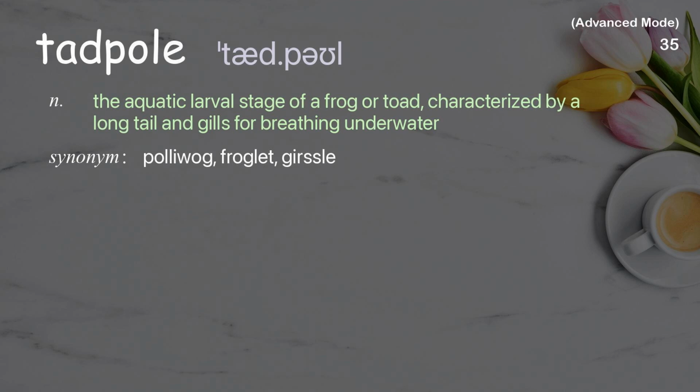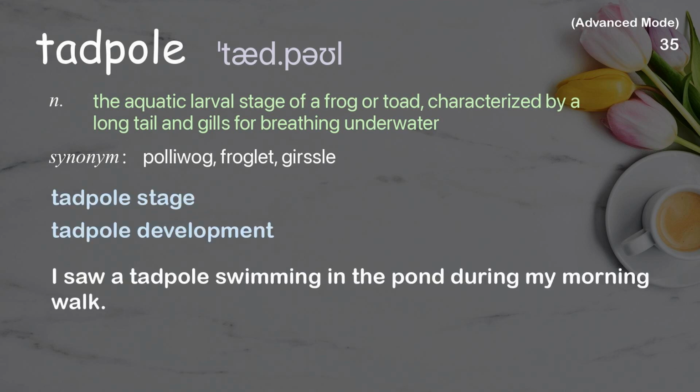Tadpole. The aquatic larval stage of a frog or toad, characterized by a long tail and gills for breathing underwater. Examples: Tadpole stage. Tadpole development. I saw a tadpole swimming in the pond during my morning walk.